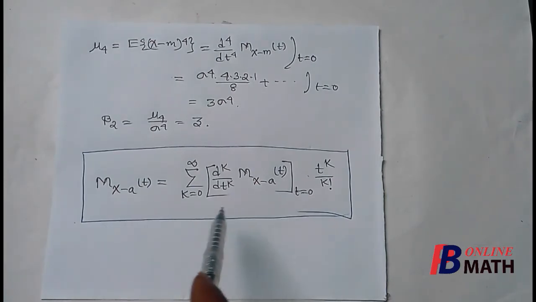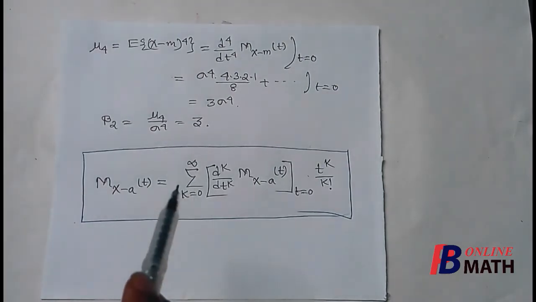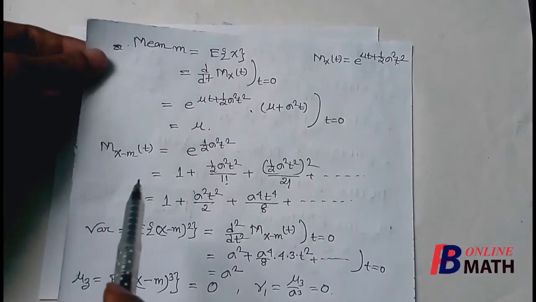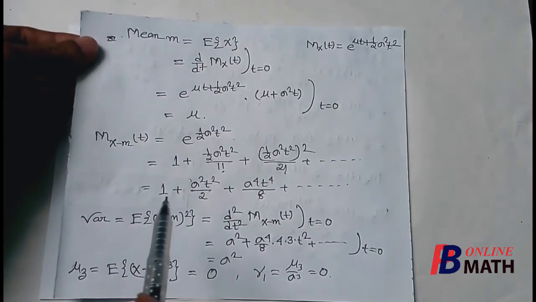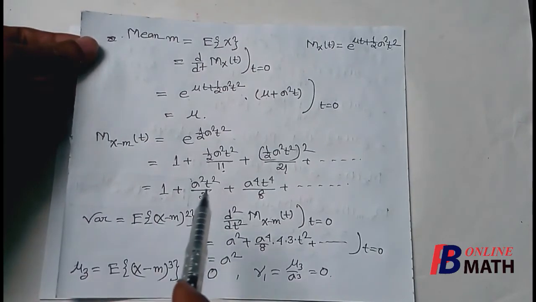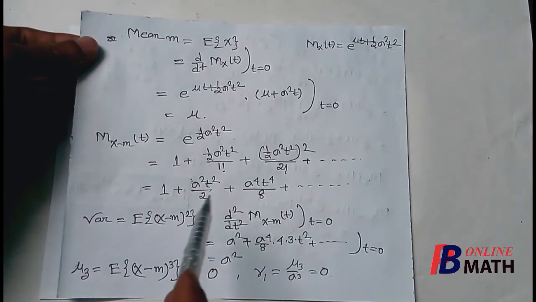So this is one important formula. So using this formula, you can easily find the variance, skewness and kurtosis of normal distribution.